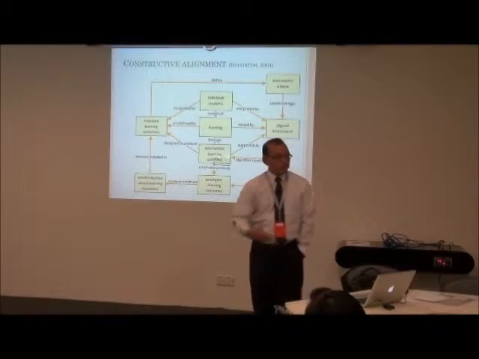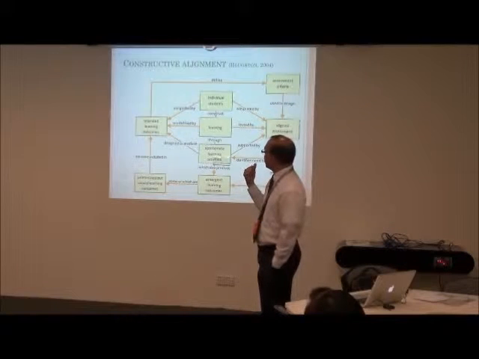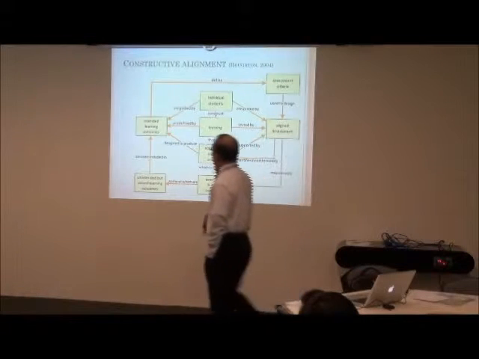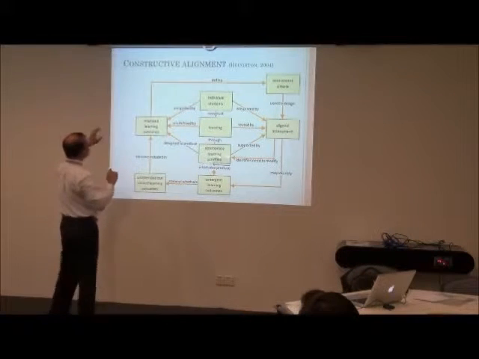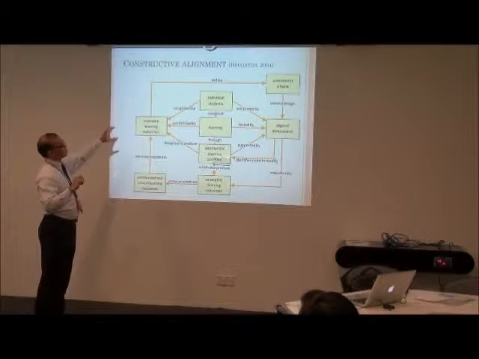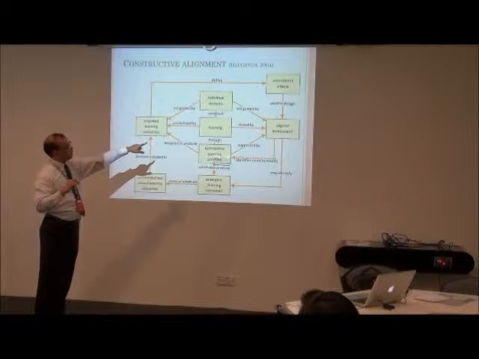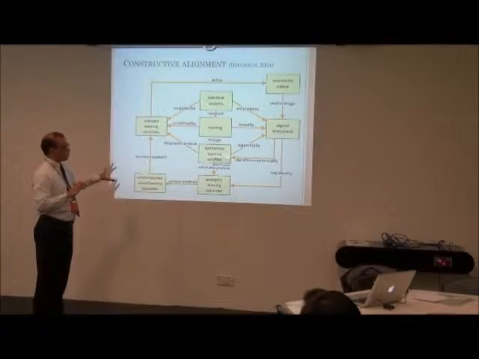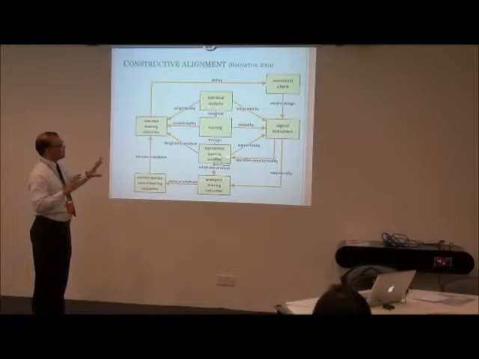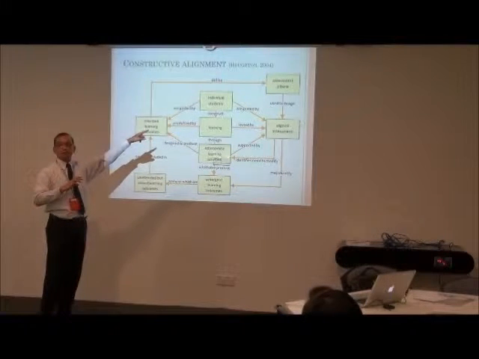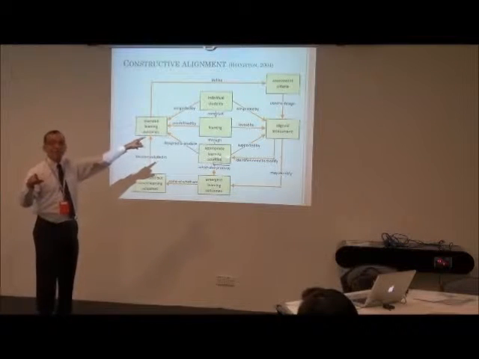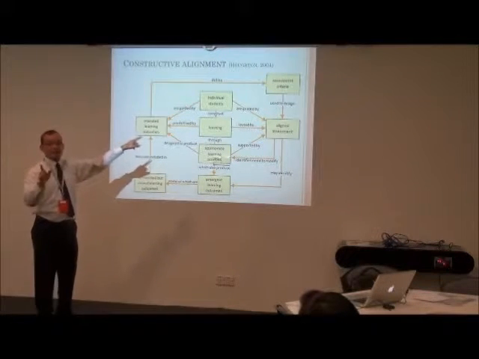Now, Biggs gave us this paradigm, which I believe is a bit tricky because there are a lot of arrows. But I think what is being given as information is to see the intended learning outcome in relation to learning and in relation to the assessment. Okay? So no problem, I will share this with you, but take note, you need to have the right criteria for assessment. That's why the question is, why am I assessing? How am I assessing? And who will do the assessment? We will see that later on.